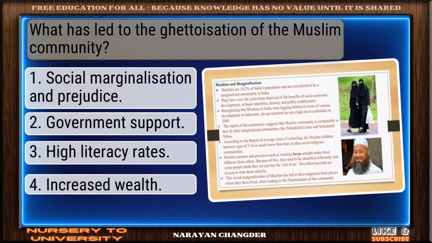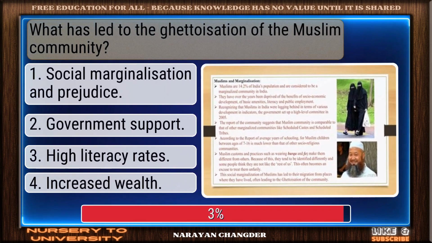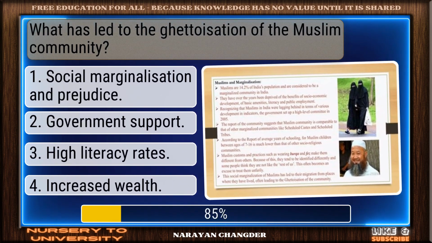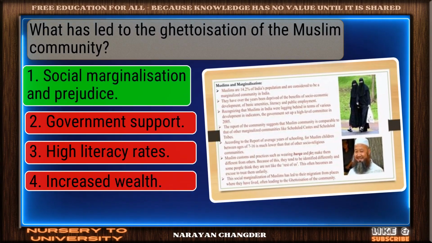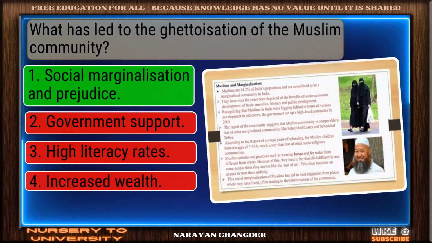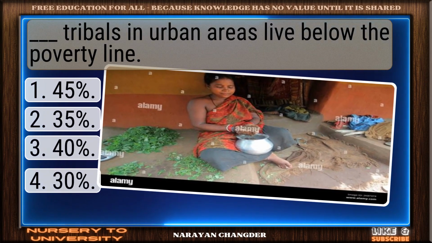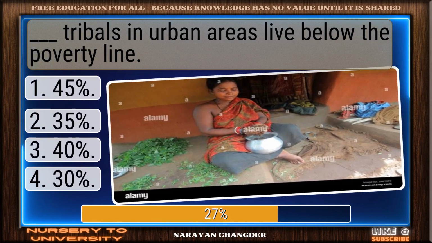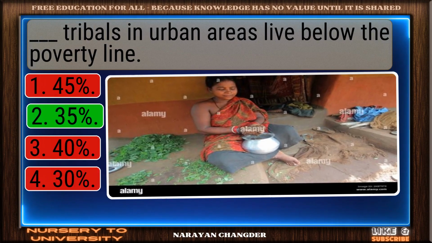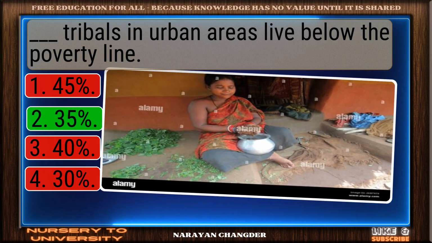Question number 34. What has led to the ghettoization of the Muslim community? Excellent choice. Social marginalization and prejudice is the right answer. Question number 35. Dash percent of tribals in urban areas live below the poverty line. Nice work. You chose 35%, and it is correct.